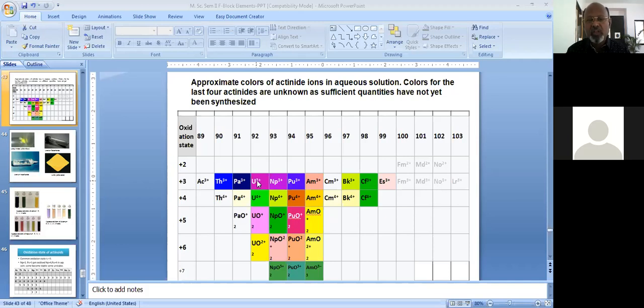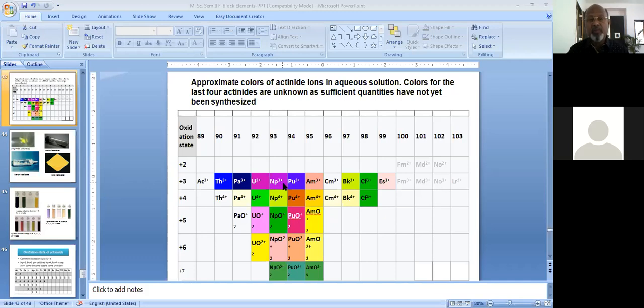Uranium shows a pink color and a green color in the lower and higher oxidation states. So there is just a difference of one electron between uranium plus 3 and uranium plus 4, that is, loss of 3 electrons here and loss of 4 electrons here. Loss of 3 electrons gives a pink color, while loss of 4 electrons gives a drastically different color, a green color.